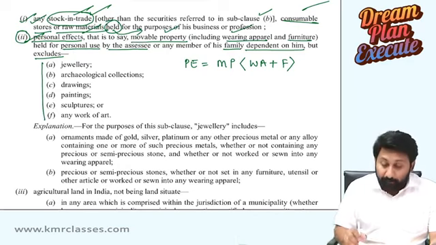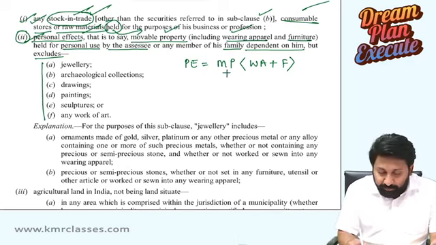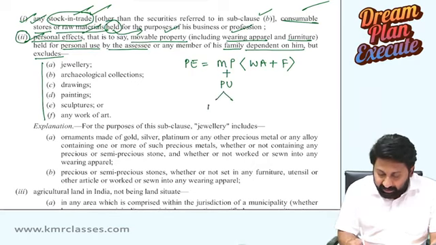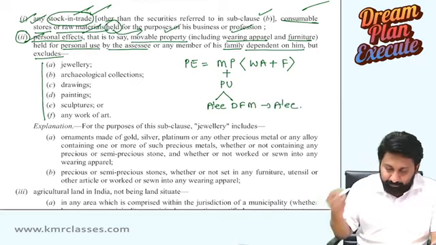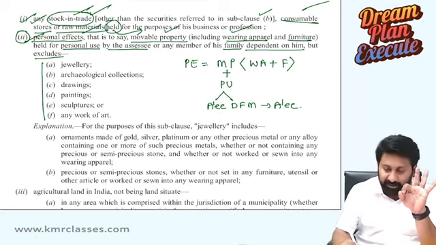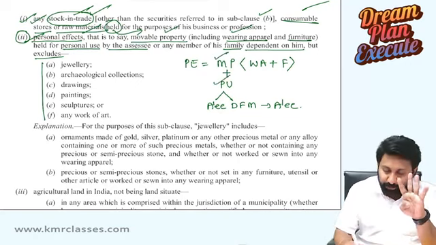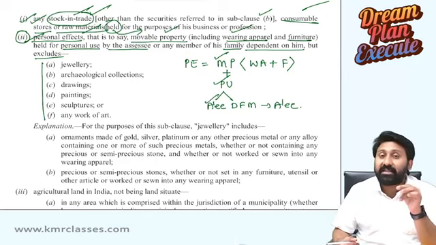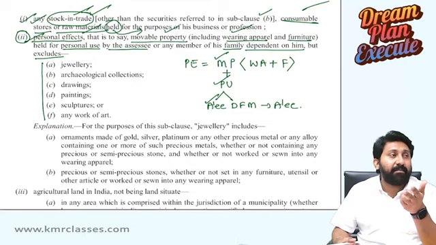But this movable property should be held for personal use, either by the assessee himself or by a dependent family member of the assessee. So three conditions: it should be movable, it should be for personal use, and personal use of whom? Either the assessee or any dependent family member of the assessee.